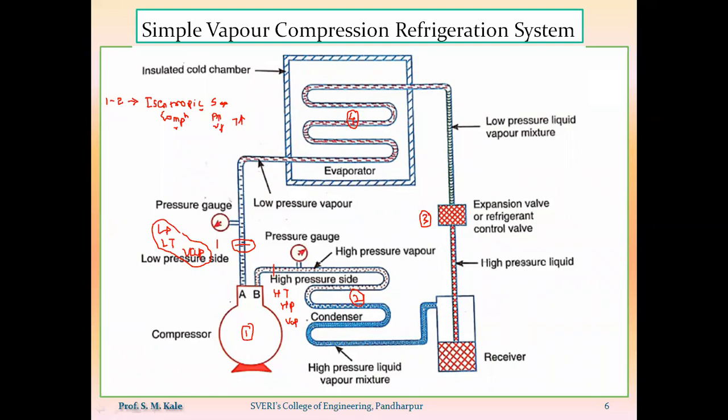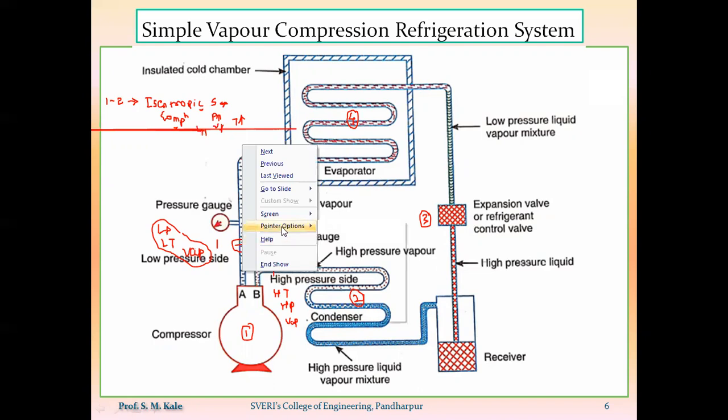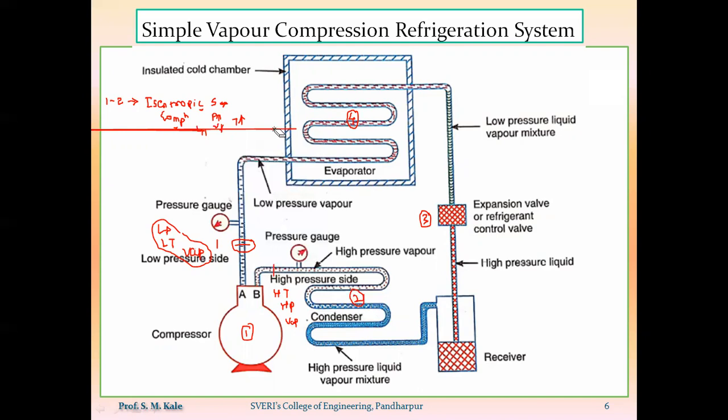Here, one more term is the enthalpy. Enthalpy of that refrigerant will also go on increasing. So the 1 to 2 process is occurring inside the compressor. That is called the isentropic compression, and because of this isentropic compression, the low pressure, low temperature vapor refrigerant is getting converted into high temperature, high pressure vapor refrigerant.